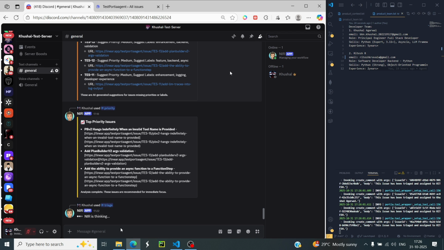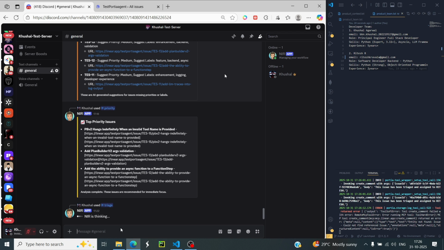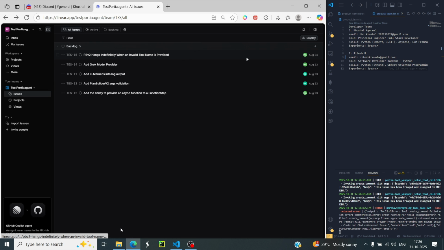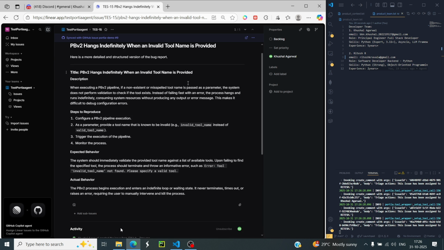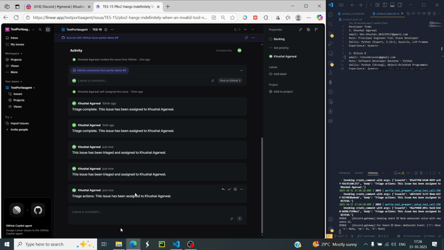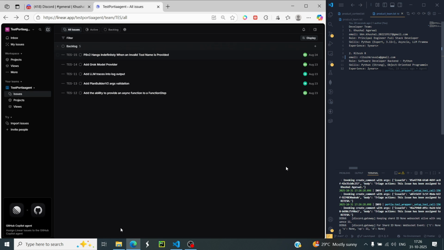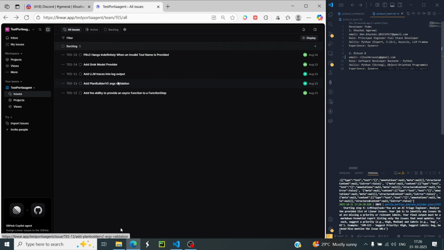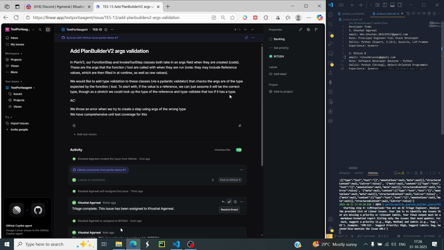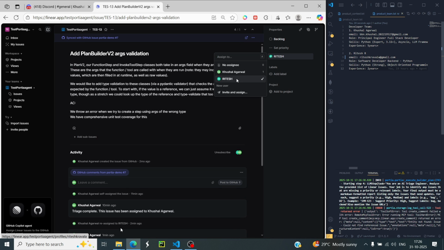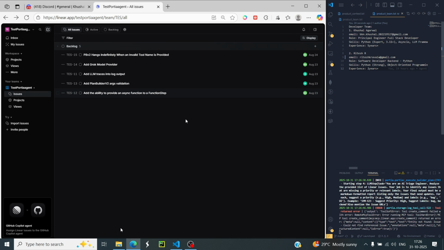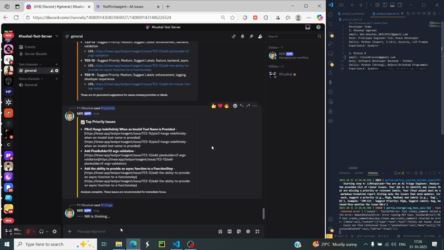So what our AI agent is doing here is creating a list, analyzing the criticality, and assigning each issue to the appropriate developer based on their skill and their workload. Here we can see that some issues, such as this critical one, are being assigned to the principal engineer, Kushal, and the basic issues which require very little effort are being assigned to our junior developer, Ritesh. So this is how our triage command works. It assigns the issue based on the skill and availability of the engineer.